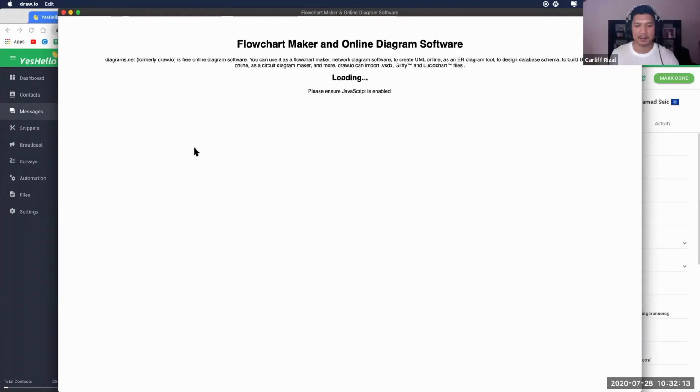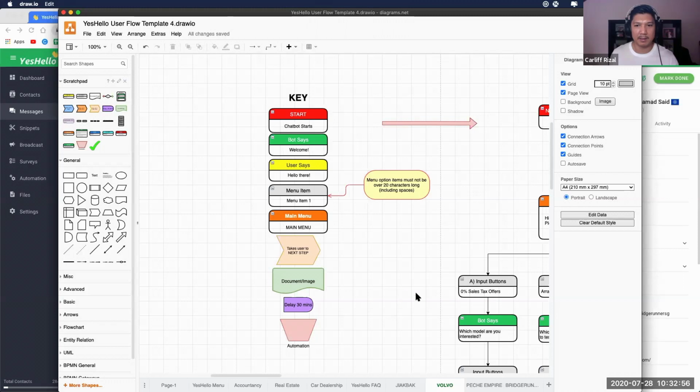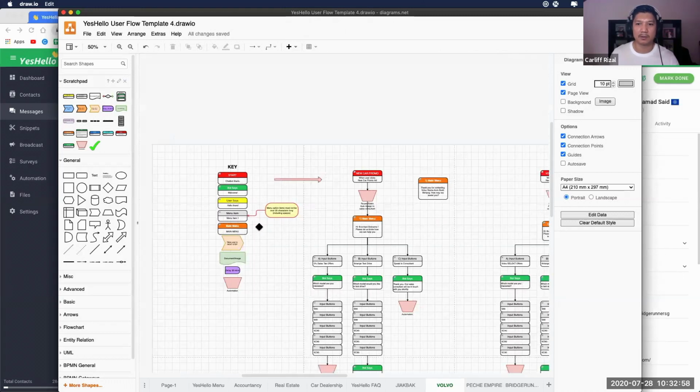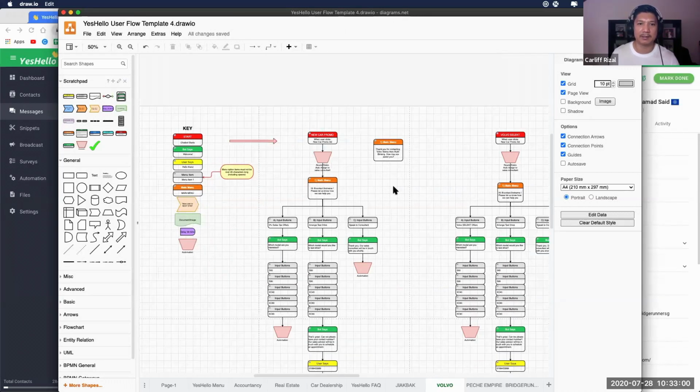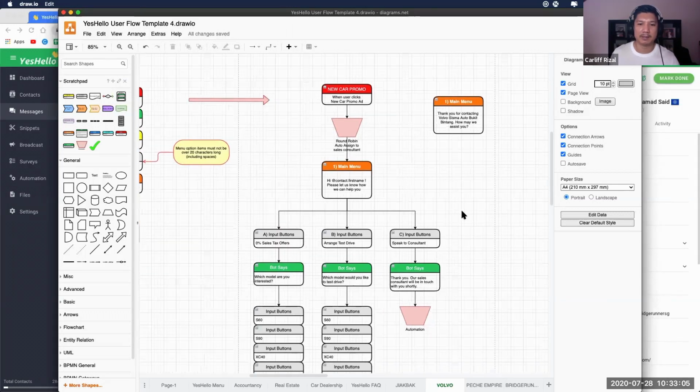All right. So usually what we do is we create a plan first, like a workflow, and then once we have that workflow ready, then we create it as a platform. So that is clearer, right? All right. Save it. So what we want to create is something like this, right? Something simple. So when somebody comes in, and then what does it say? What is automation? So slowly we can build this up, right?